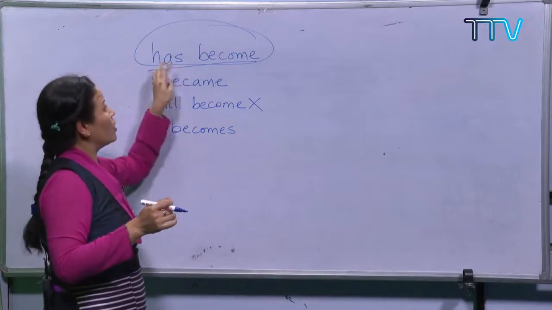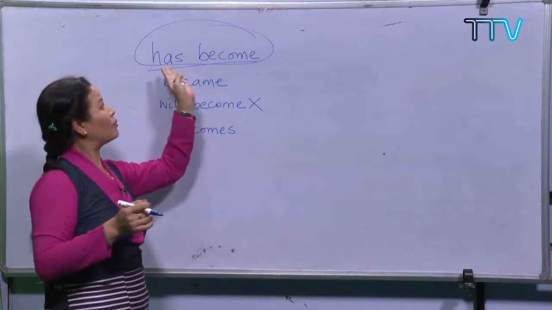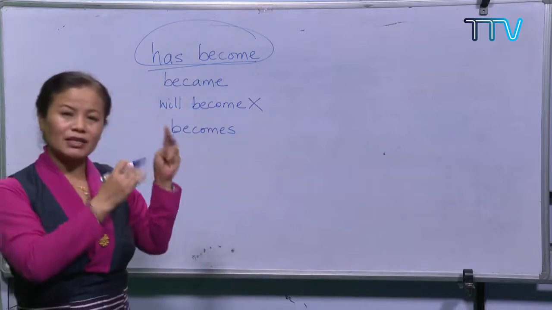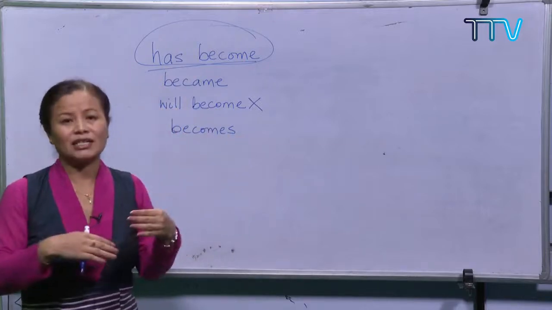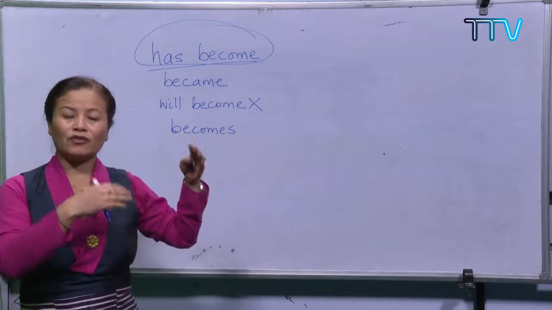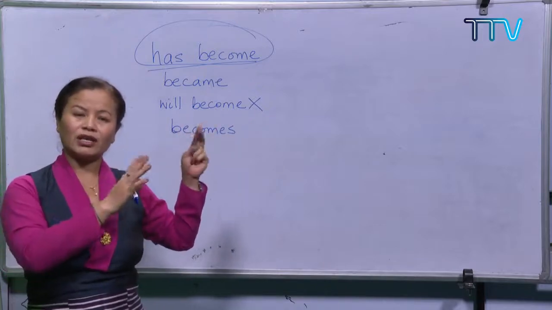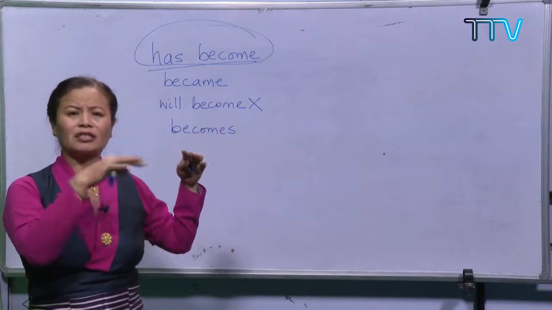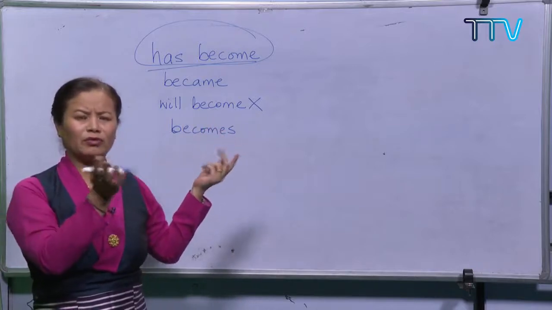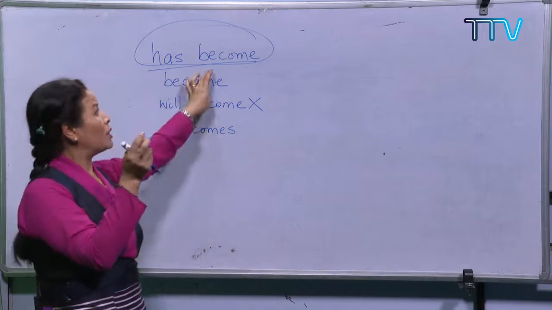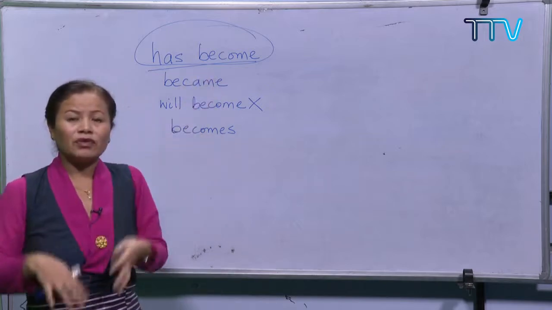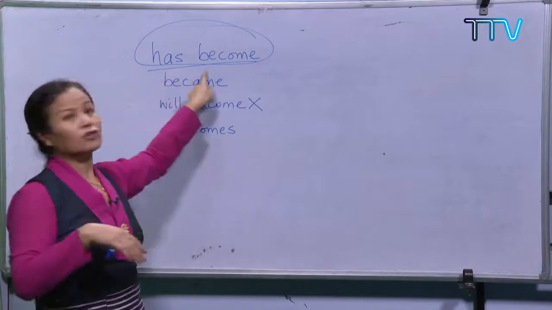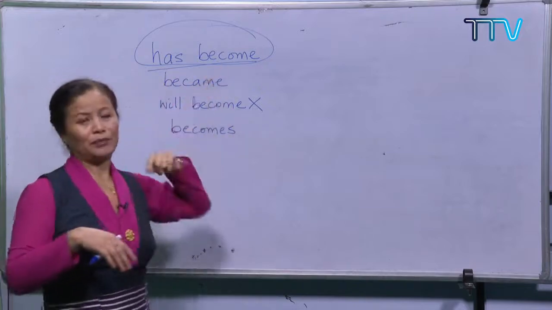So here it's present perfect because this is something that happened in the past and has a connection with the present. The outbreak of COVID-19 originated from China in late 2019, right? In the last month of 2019, I think, or maybe in November or something. But it still has a connection with what we are facing now. It's not finished yet in a way. So therefore, we are using the present perfect, has become, right?